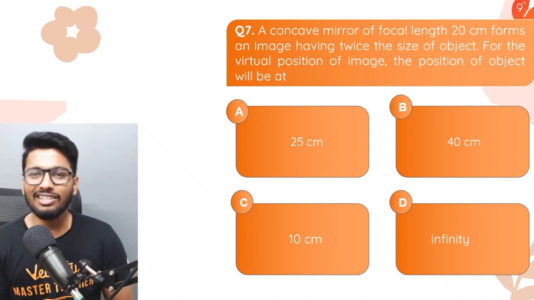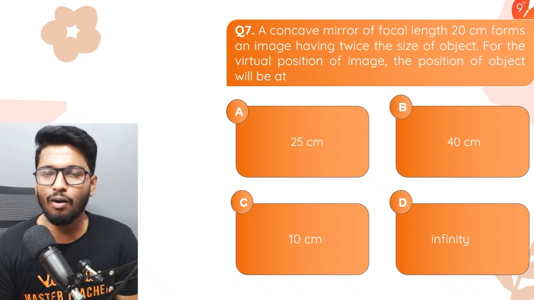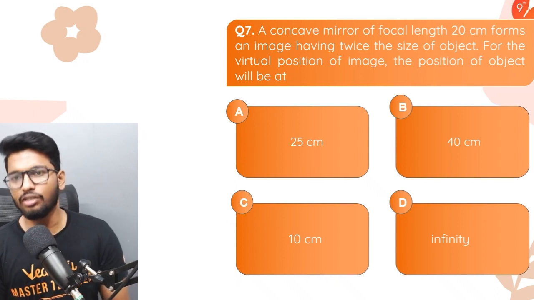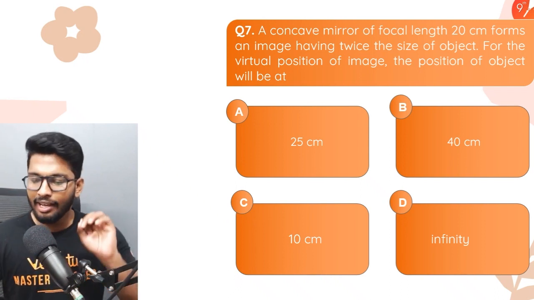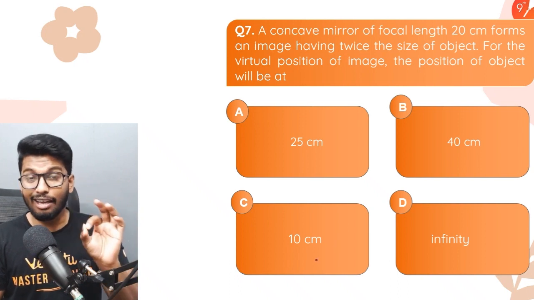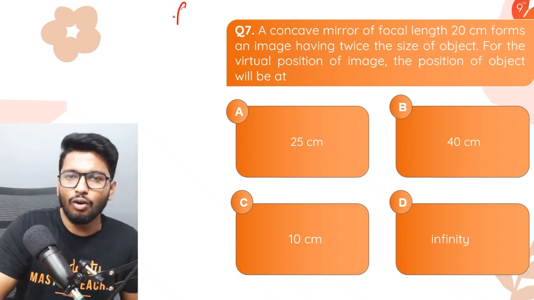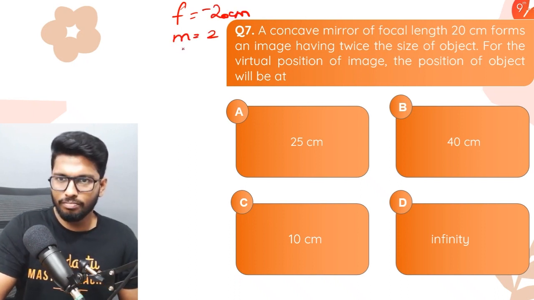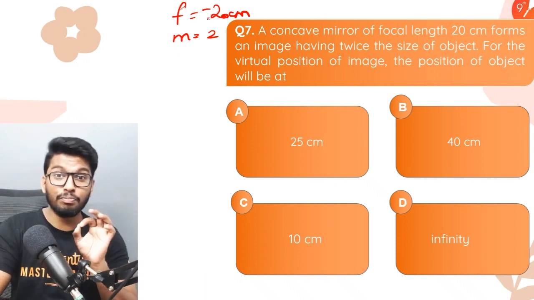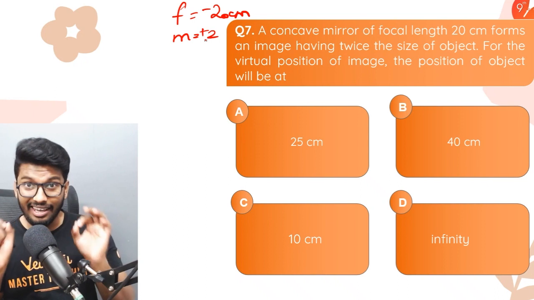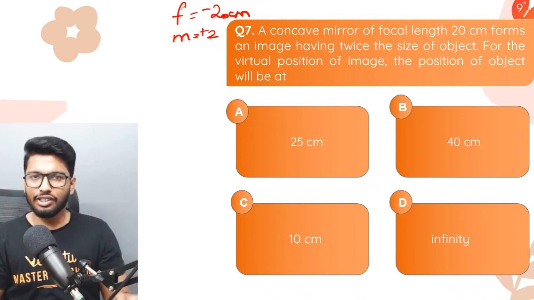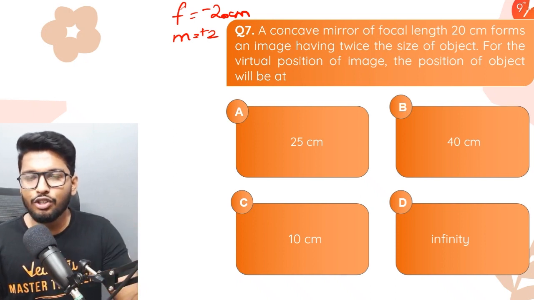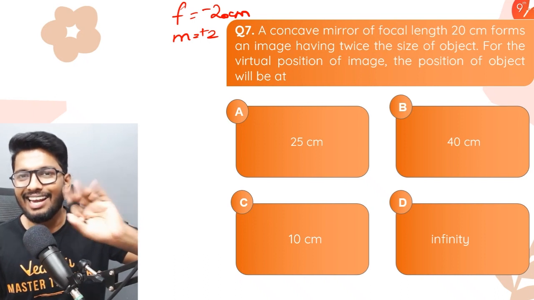So here's that question. A concave mirror of focal length 20 centimeter forms an image having twice the size of the object. For the virtual position of the image, what should be the object position? Now let me just write down the given data. I want all of you guys to think carefully and then put it out in the chat box. Now the focal length of this concave mirror is given as minus 20 centimeter. The magnification is given as 2. It's twice the size of the object, but it is plus 2. Why? Because of the virtual image. Now think carefully and tell me guys, for which position in front of a concave mirror would you get the image to be virtual, erect and enlarged?